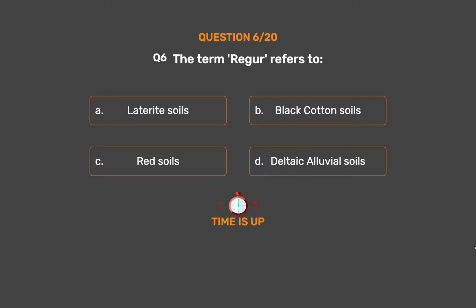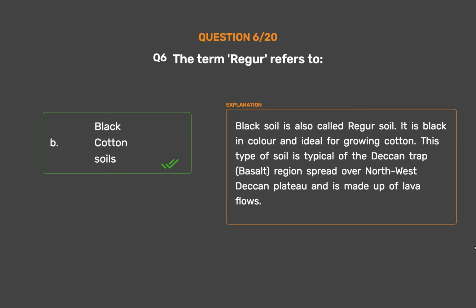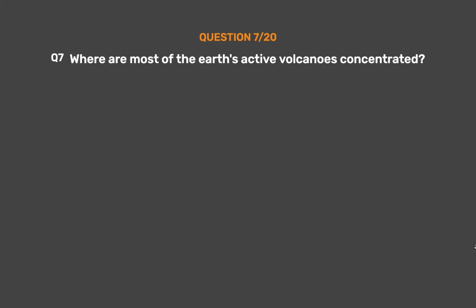The correct answer is Option B, black cotton soils. Black soil is also called Regur soil. It is black in color and ideal for growing cotton. This type of soil is typical of the Deccan Trap, basalt, region spread over northwest Deccan Plateau and is made up of lava flows. Question number 7.